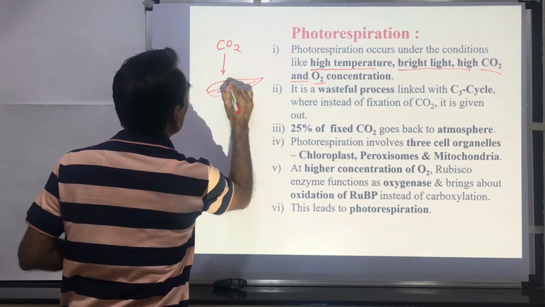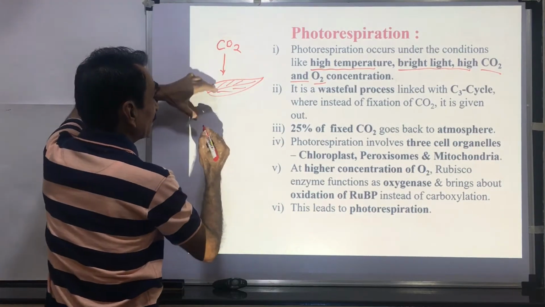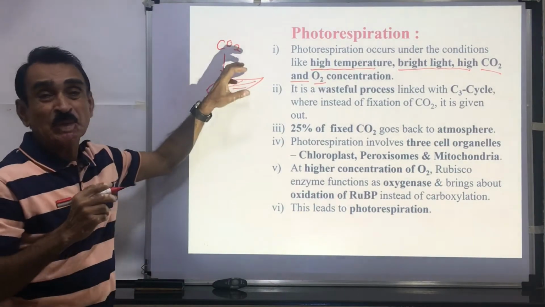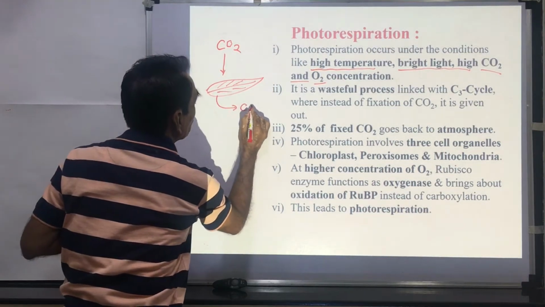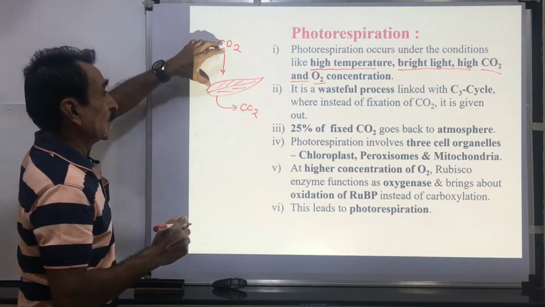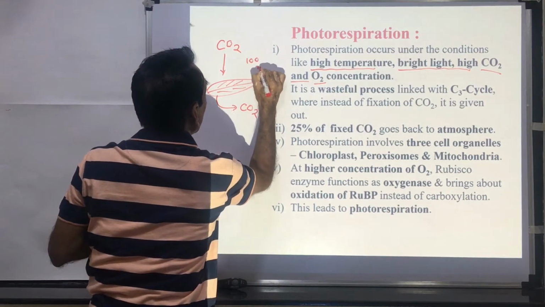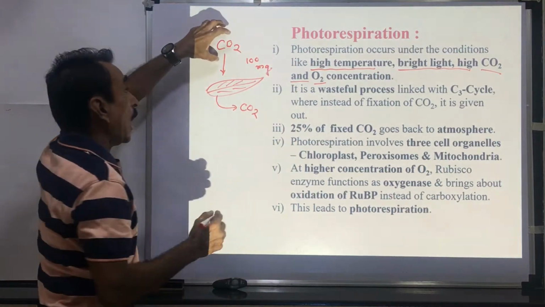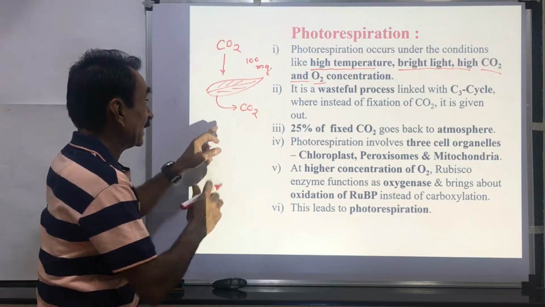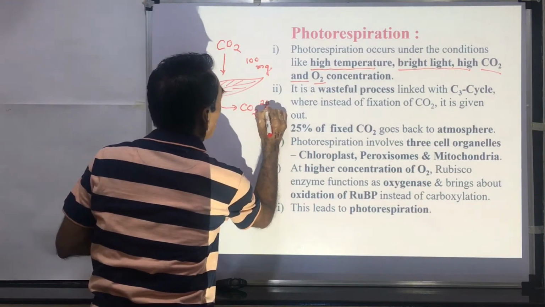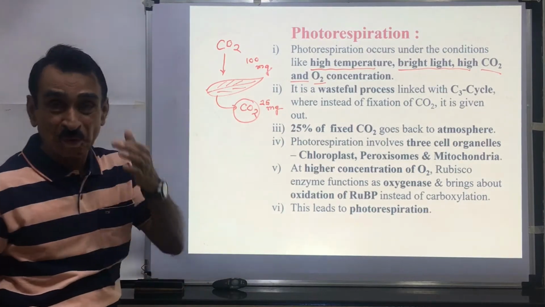Suppose this is a leaf. This CO2, all the CO2 is not used in the photosynthesis, but some of the CO2 is given out. Suppose 100 milligrams of CO2 is absorbed. All the 100 milligrams are not utilized by the leaves of the plants, but some amount, suppose 25 milligrams of CO2, is given out by the process of photorespiration.